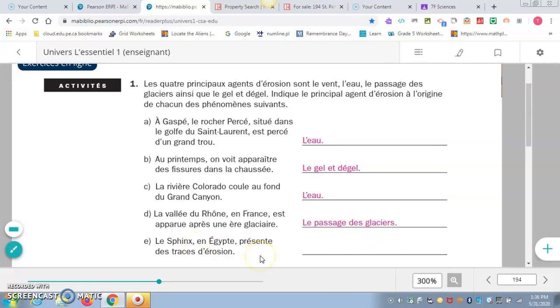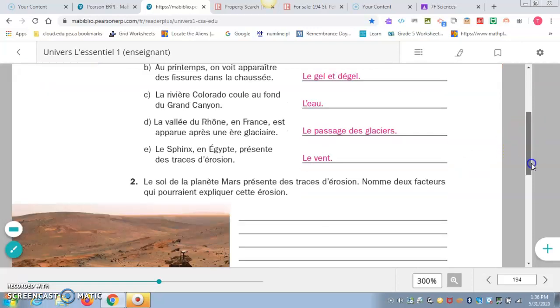And finally, le Sphinx en Egypte présente des traces d'érosion. So the Sphinx in Egypt, very, very windy. It's like desert-like, so that would be le vent, the wind.